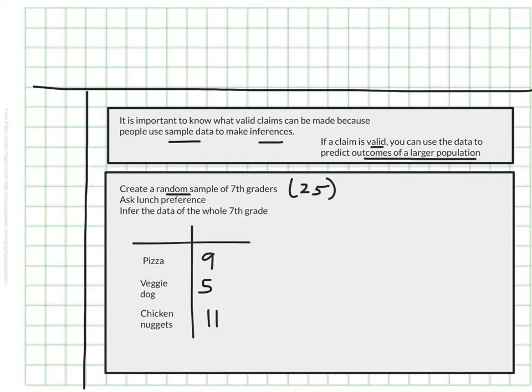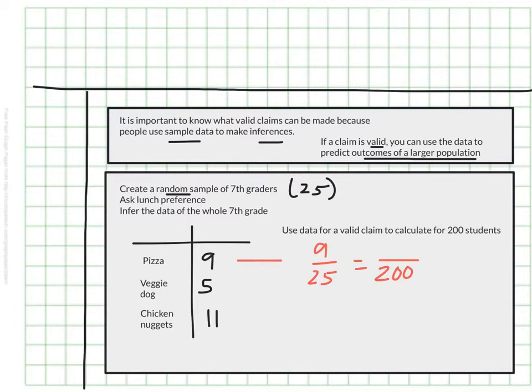If they collect the data and their claim is valid, then we can use this information to figure out how many lunches to prepare for the 200 seventh graders. So for example, the pizza here was 9 out of 25. And so if we want it out of 200, I know that that group is 8 times as large, so 9 times 8 is 72. 72 pizzas would need to be made.